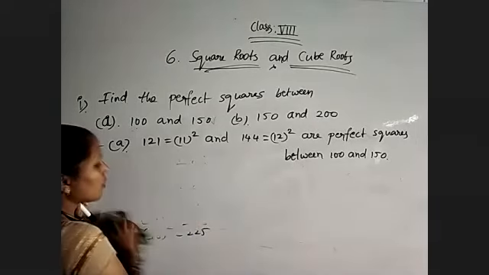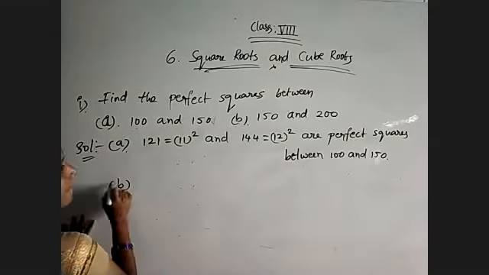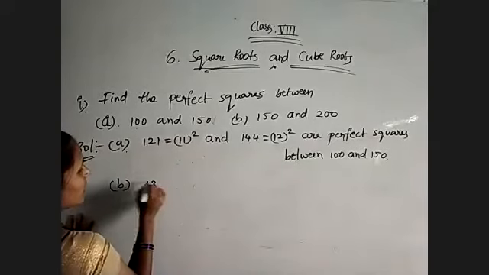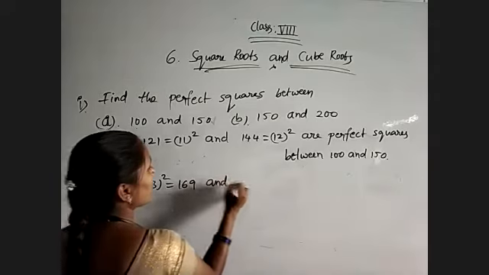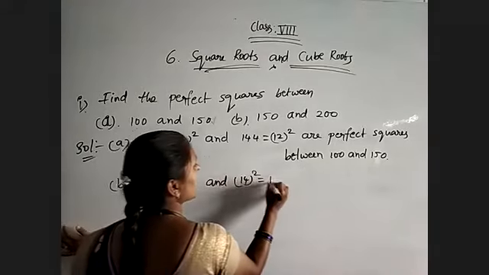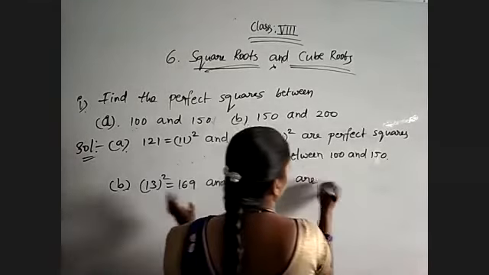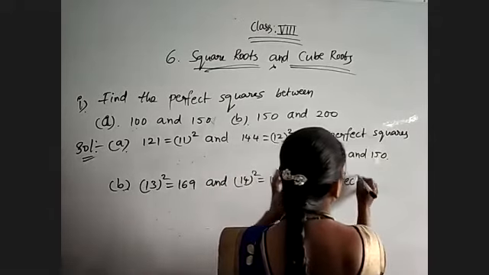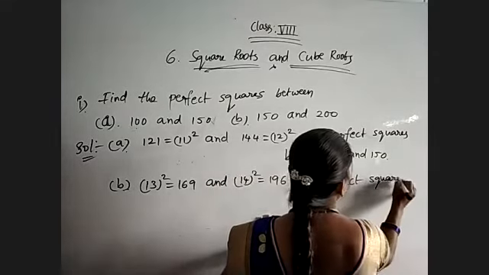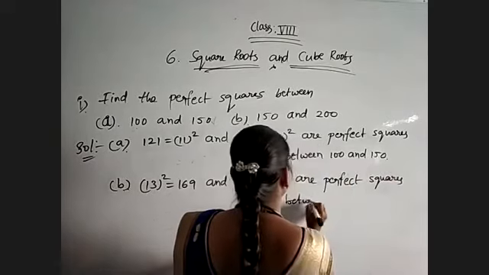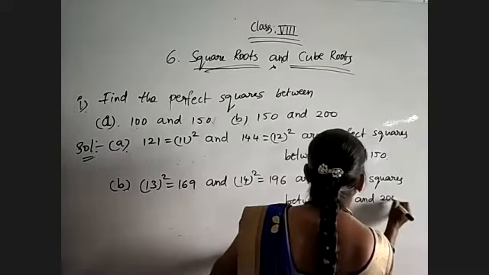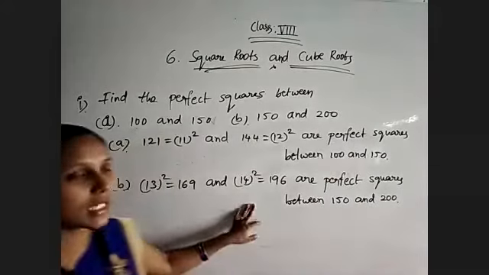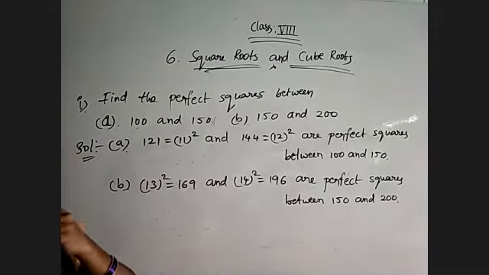So for the second question, 13 square is equal to 169 and 14 square is equal to 196 are perfect squares between 150 and 200. If you go for 15 square, you will get 225, more than 200. Okay.